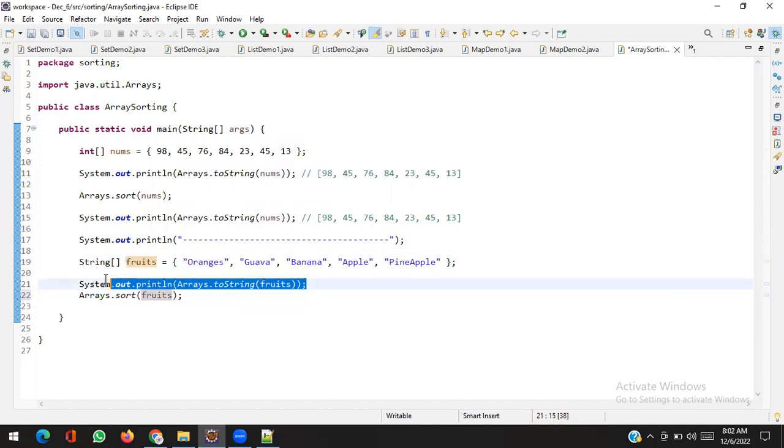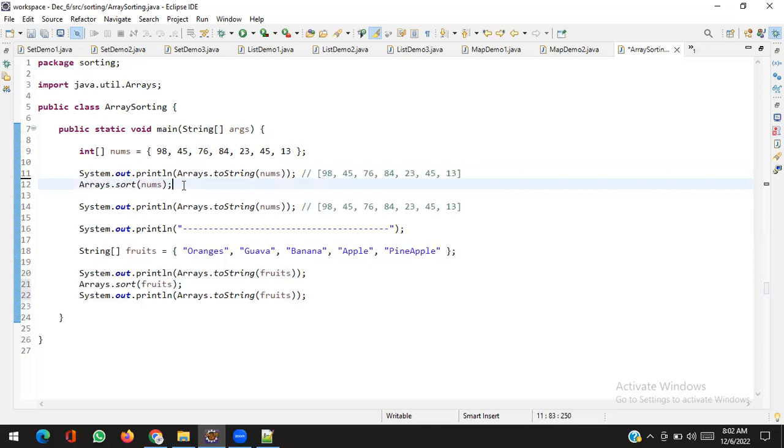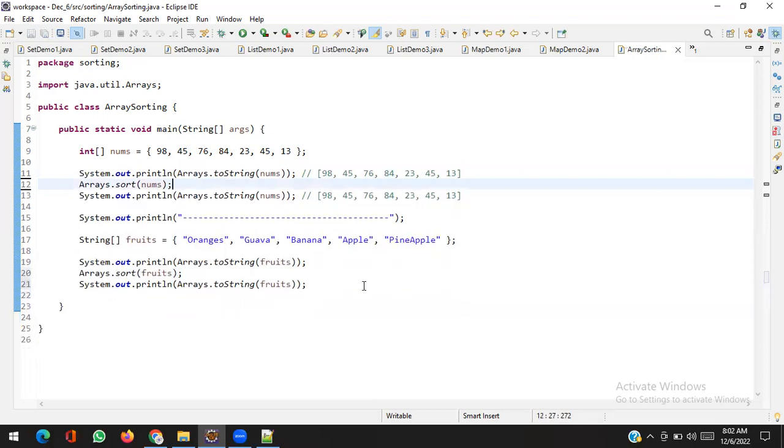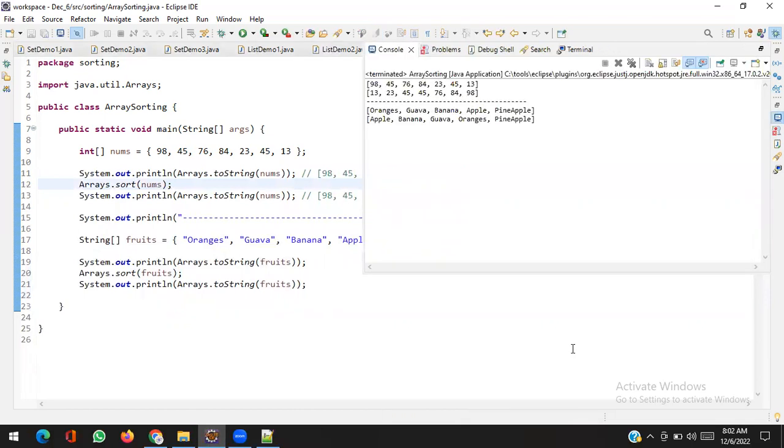And again I will use the same. Clear? Let's see. How cool. Yes or no? Yes. So how easy to sort the arrays?